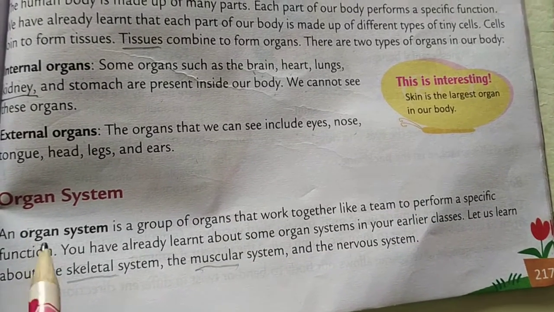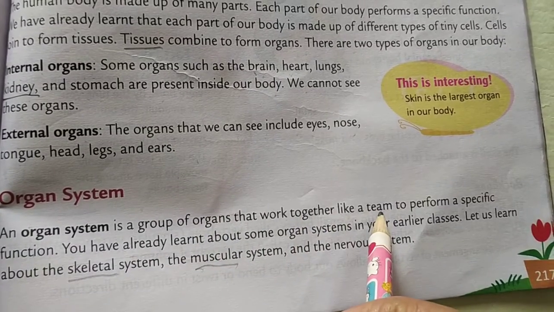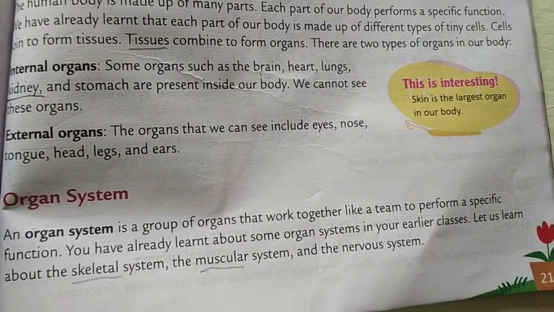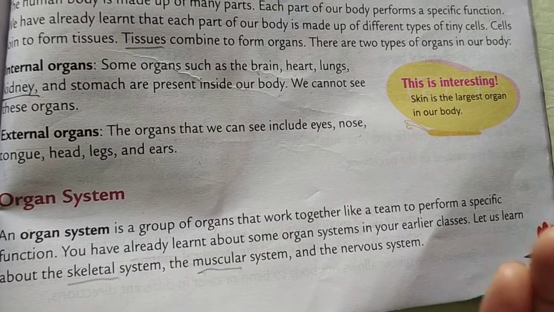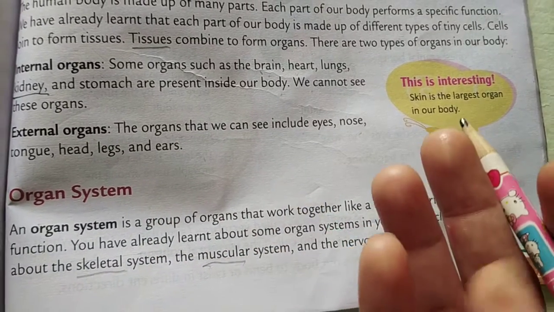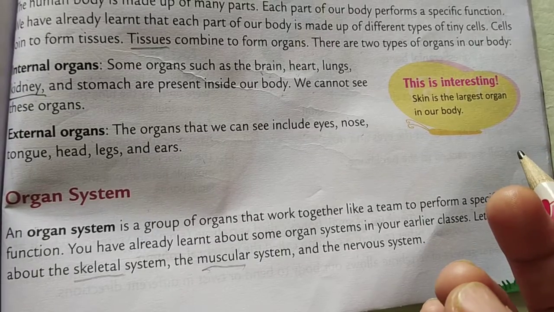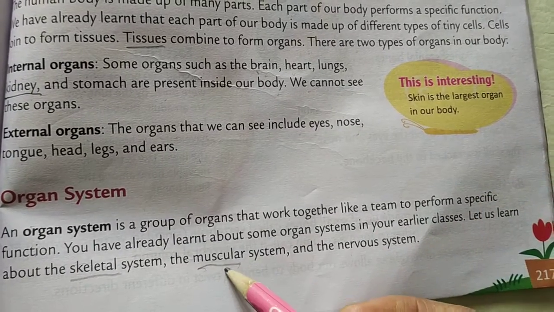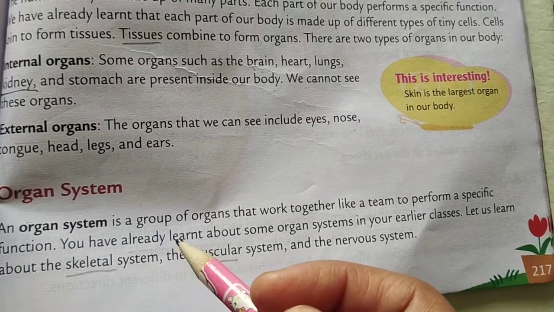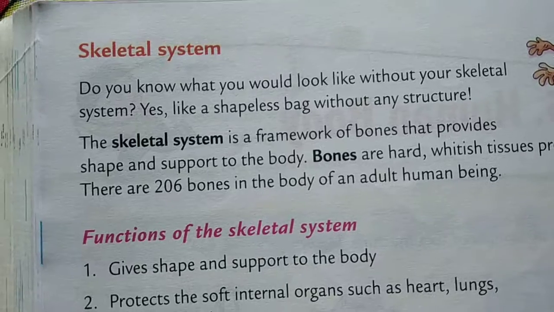For example, the circulatory system, the respiratory system, the muscular system, the nervous system and the skeletal system. These are the different types of organ systems.